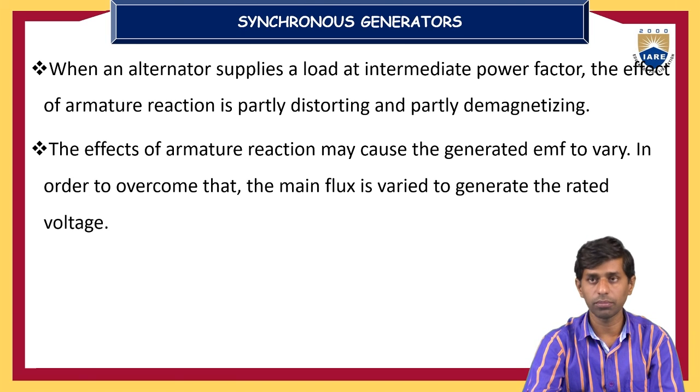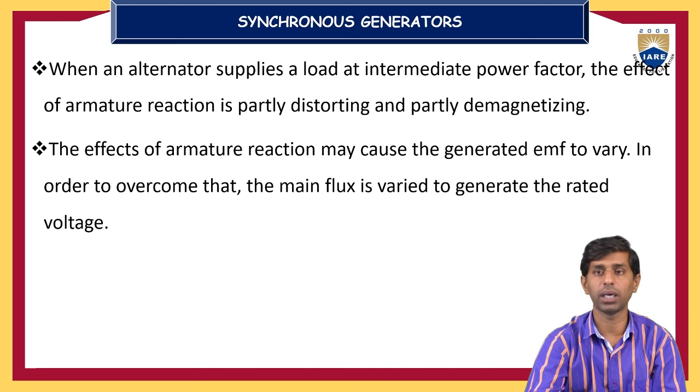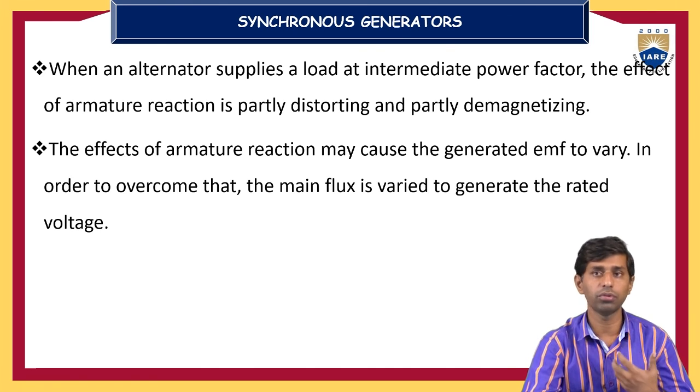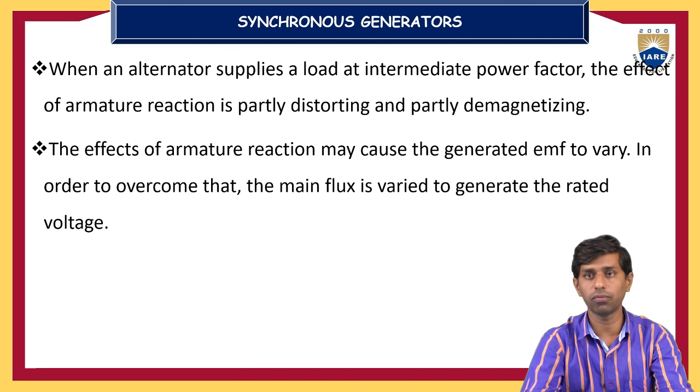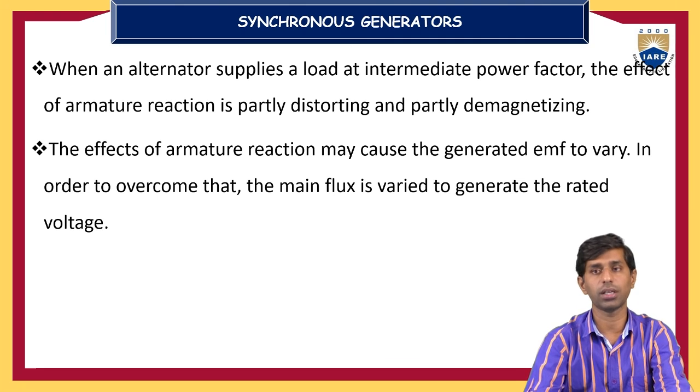So to overcome that, to maintain a constant voltage across the load terminals, to overcome the armature reaction, we have to strengthen the main flux by increasing the ampere turns, or by increasing the number of turns of the main flux, or by increasing the excitation current. That means we have to strengthen the main flux or field flux to overcome the effects caused by the armature fluxes.